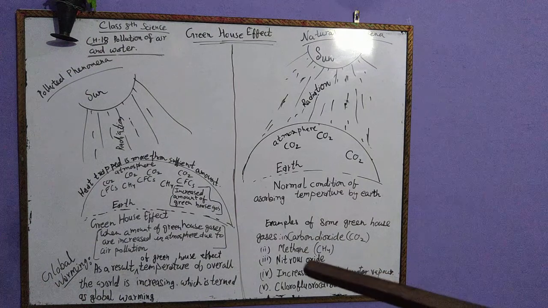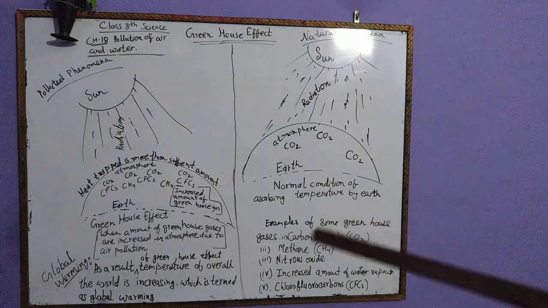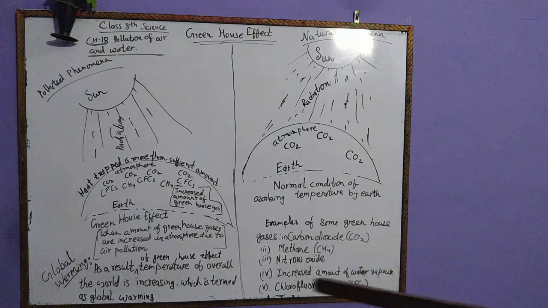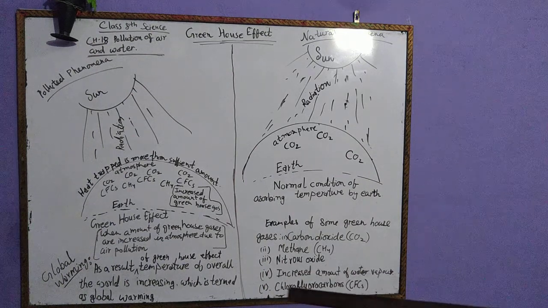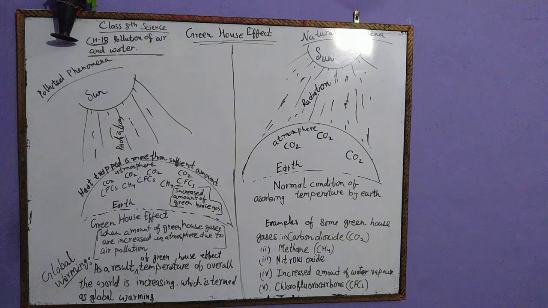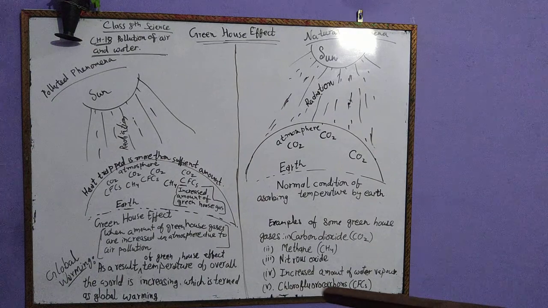That's why human has made chlorofluorocarbon for his own convenience, but due to overuse of refrigerators and ACs, the amount of chlorofluorocarbon is also increasing in the atmosphere, and that's why chlorofluorocarbon is also acting as a harmful greenhouse gas.